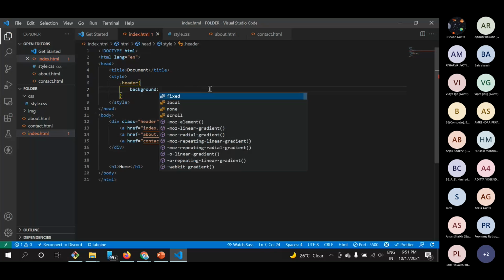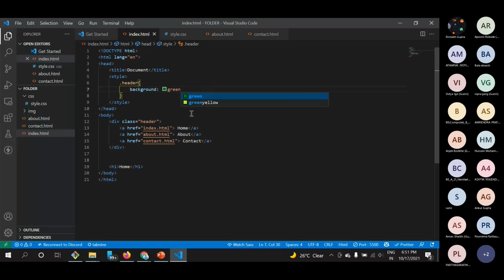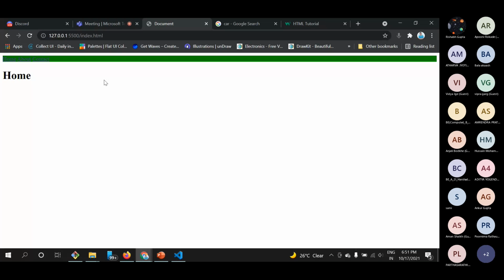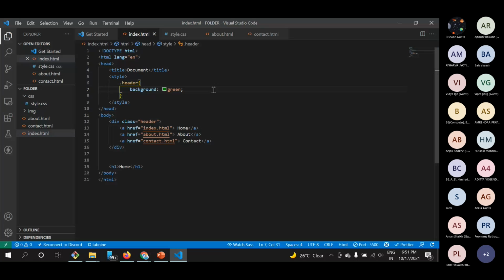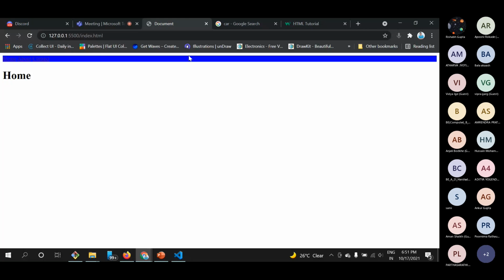If I want to give it a green background, you can see that the green background is given to it. And if I want to give it blue, it will have a blue background.